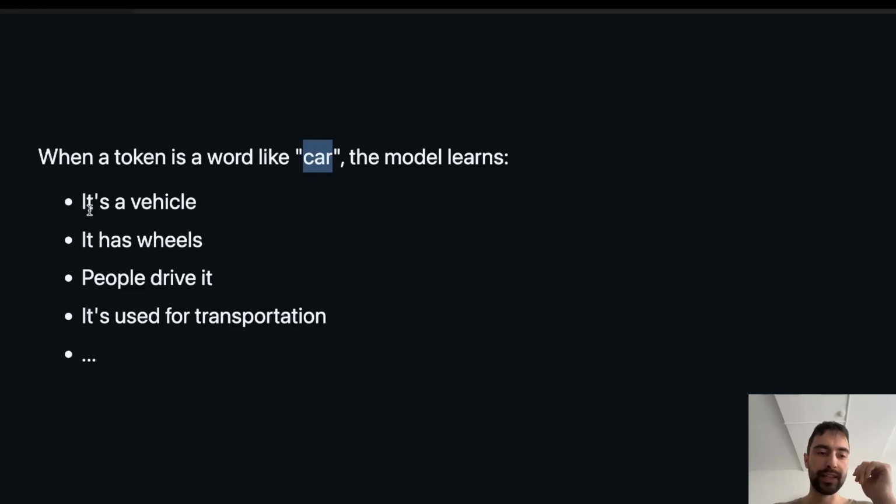But we know that it can use it as a vehicle. It knows that it has wheels, it knows all of this stuff. How exactly does it know it? We don't know 100%. So we can build the model, but we don't know exactly how it works, how it understands the semantic meaning of the word car. We just have some ideas that I will also explain later.